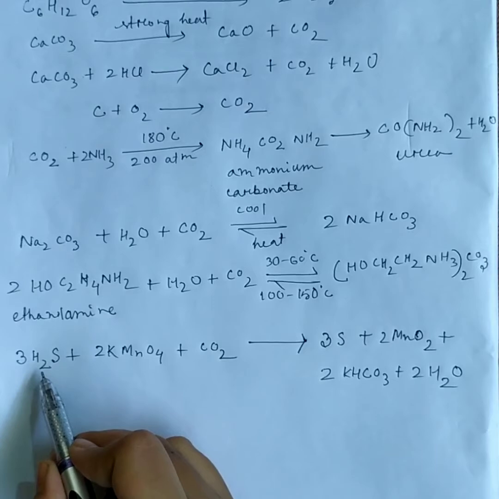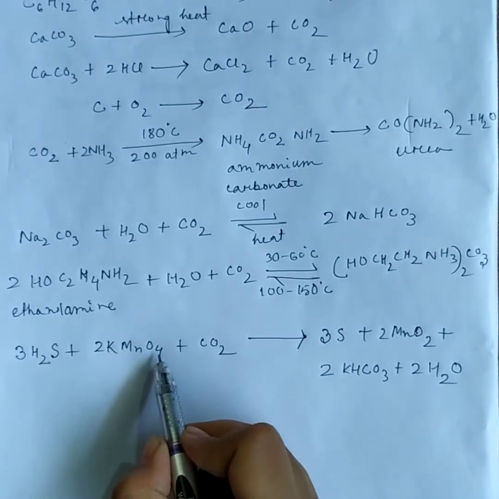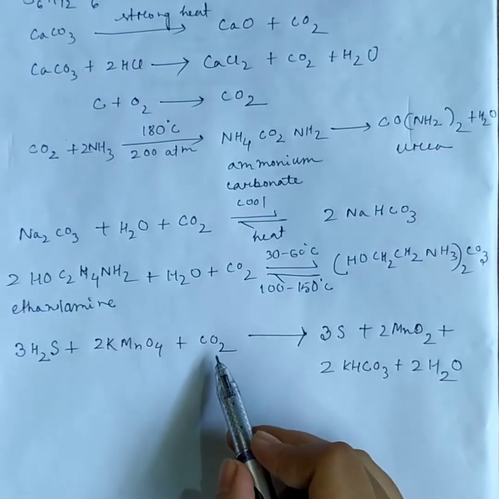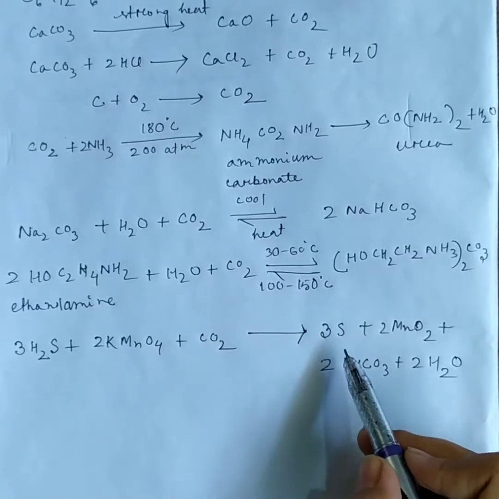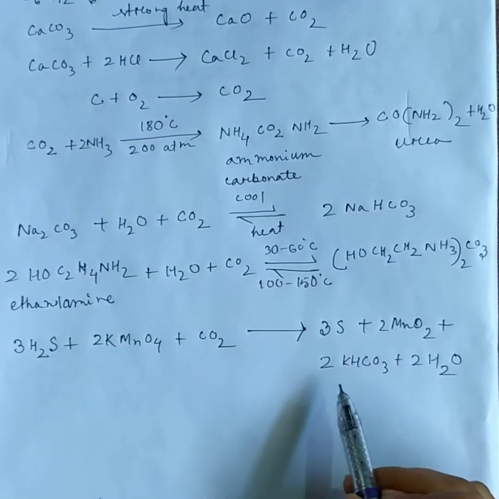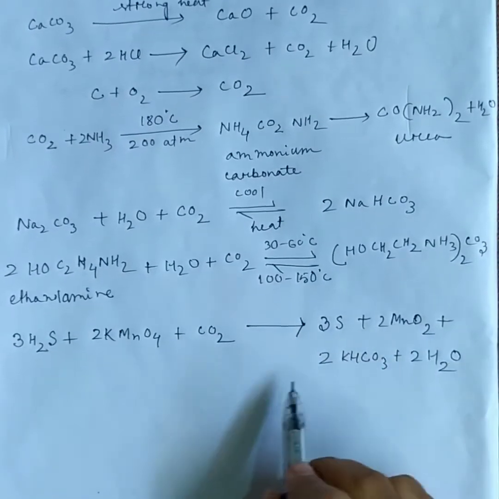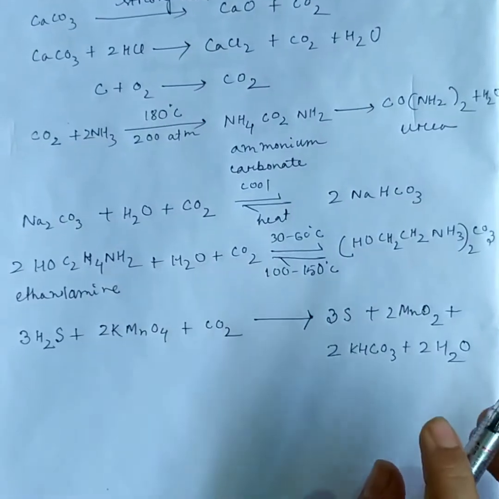This reaction is when hydrogen sulfide reacts with potassium permanganate KMnO4 and carbon dioxide, then sulfide is formed, and MnO2, potassium hydrogen carbonate, and water are formed.